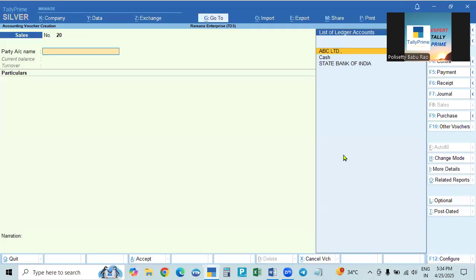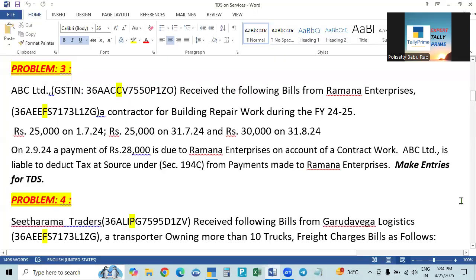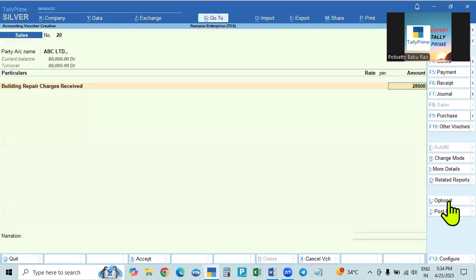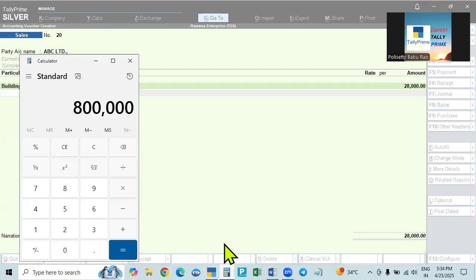Okay, and then the next one is 2nd September. Again the same party, the same service. This time the service amount is 28,000. In this case, no GST. What about TDS? The individual bill value limit is not crossed, but what about the aggregate? The yearly aggregate is already 80,000, and plus this bill of 28,000, the total is 1,08,000, which means the 1 lakh aggregate limit is crossed.